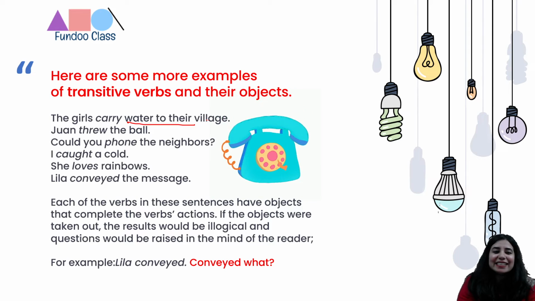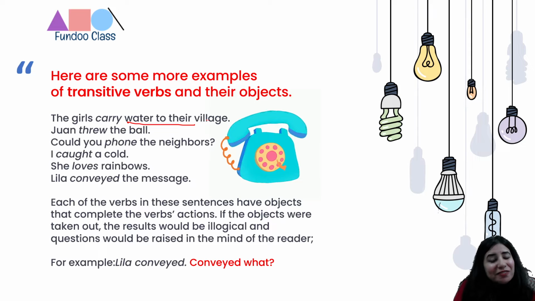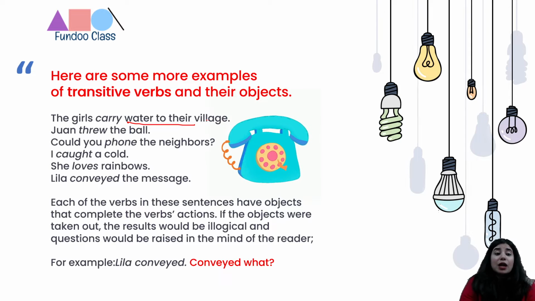Let's take another example. Could you phone the neighbors, right? So phone whom? Neighbors, right? So phone becomes the transitive verb. Let's pick another example. I caught, what did I catch? Did I catch sleep or did I catch a ball or did I catch a butterfly? I caught a cold. So cold is the object and caught remains the transitive verb, right?